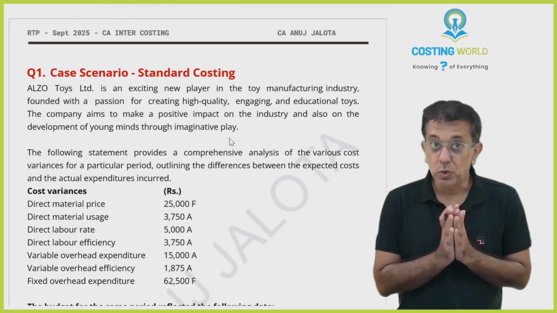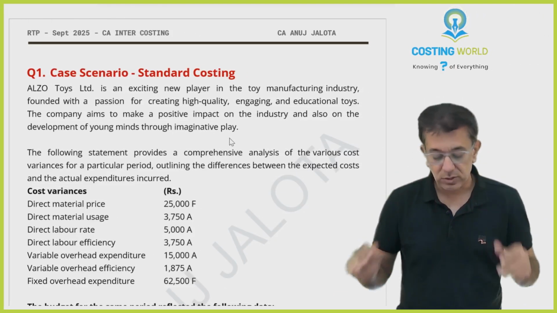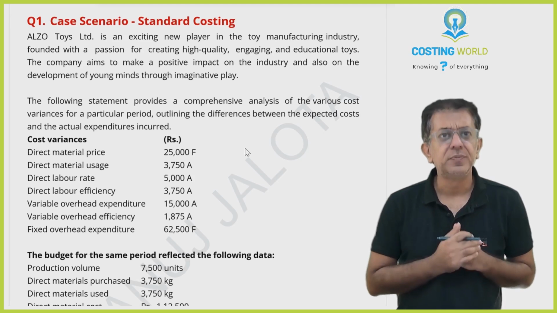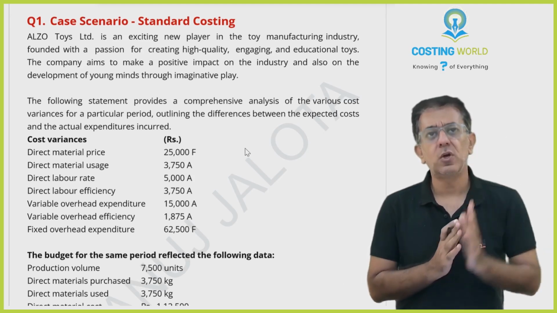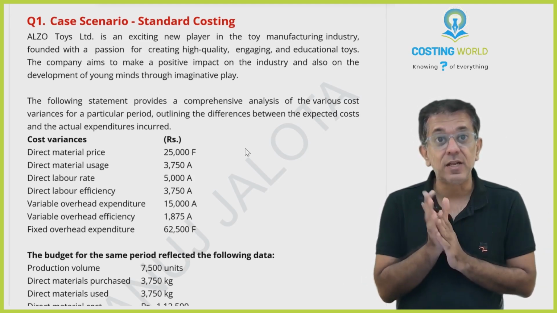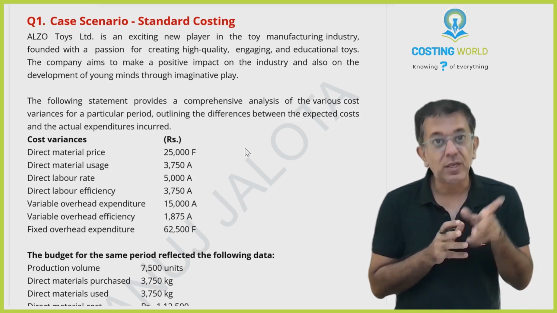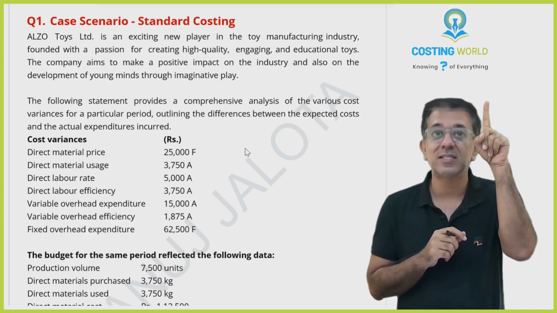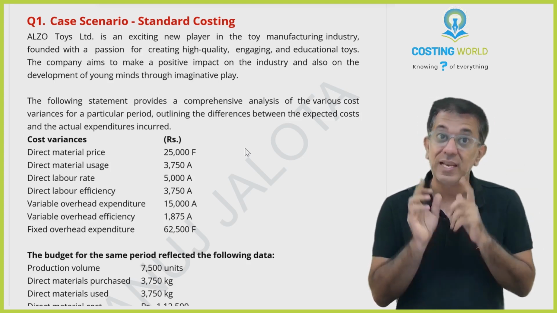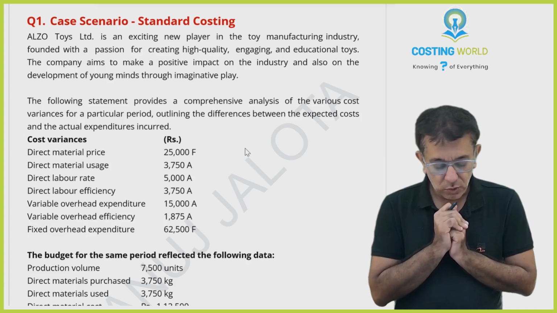We'll start with question number 1, which is on standard costing. Now, this question included that new thing of single plan that I taught you in material variances. In case you have not watched it, it's the last lecture that I have added to your course. Last lecture. So let's do this question.